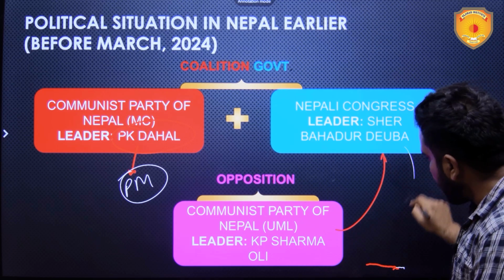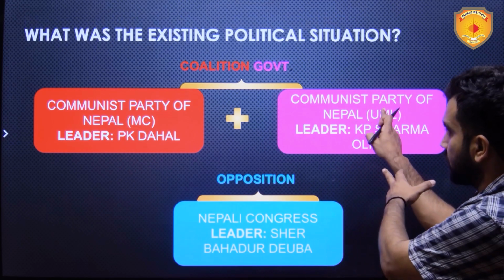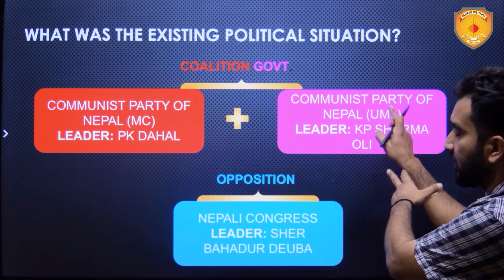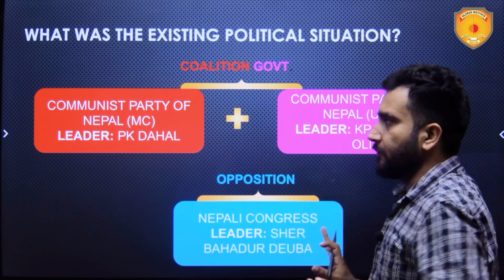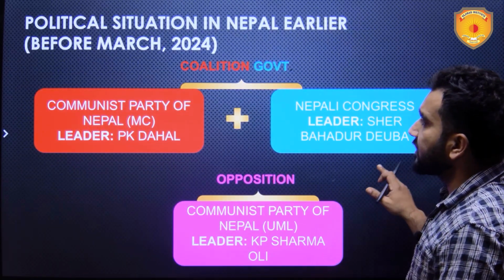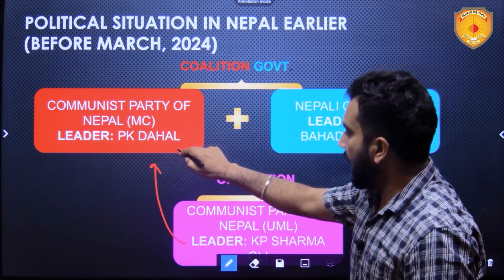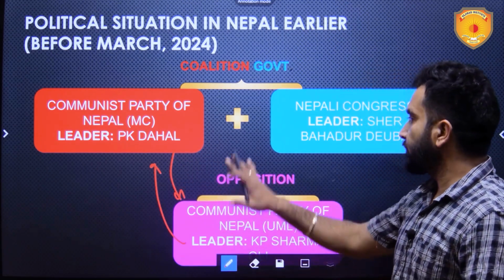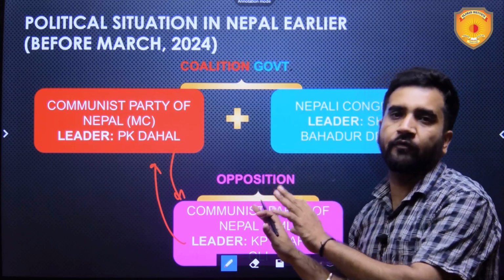This went here and this came here, which we saw in the last slide. So you see the Communist Party of Nepal coming here. Since March 2024, this is the situation till now. Now what is expected to be? The Communist Party of Nepal will be here and this party will be here in the ruling coalition. This is expected from now onwards.